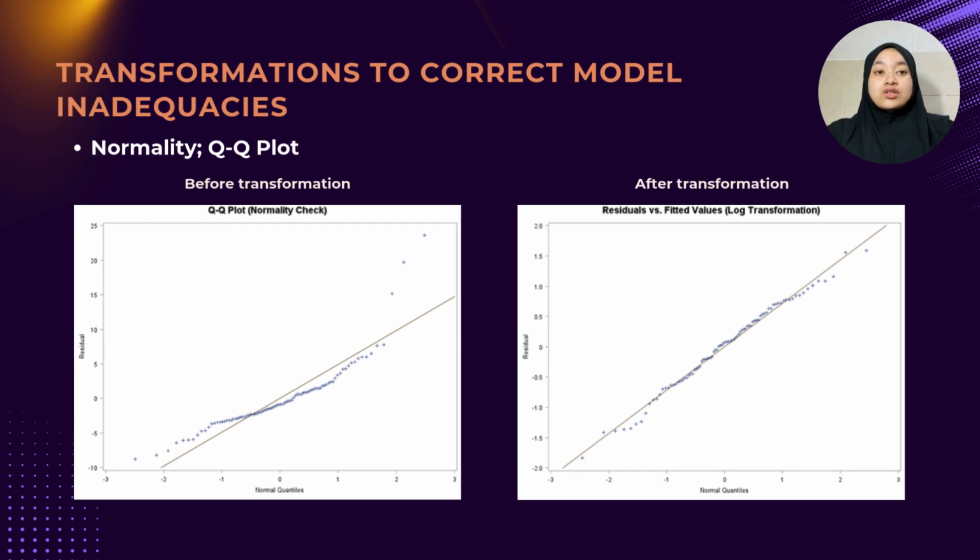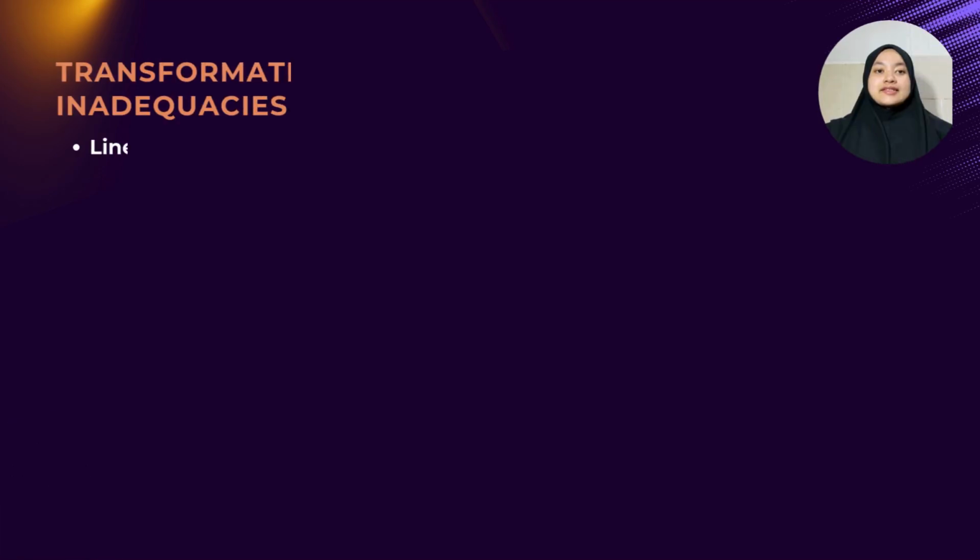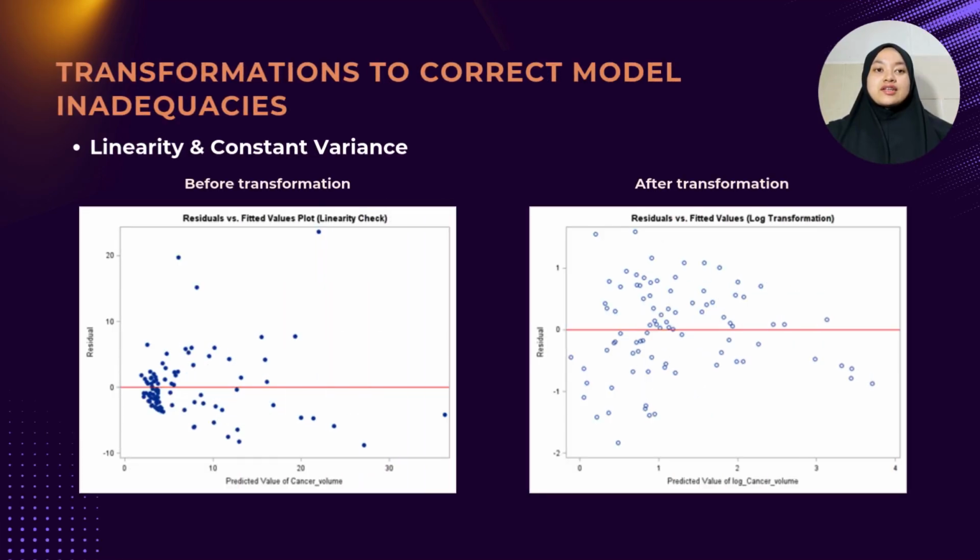After applying the log transformation, the plot shows residuals that align more closely with the diagonal line, indicating a more normal distribution. This improvement suggests that the transformation successfully corrected the skewness and made the residuals more normally distributed, enhancing the model's validity. Next, we move to linearity and constant variance assumption.